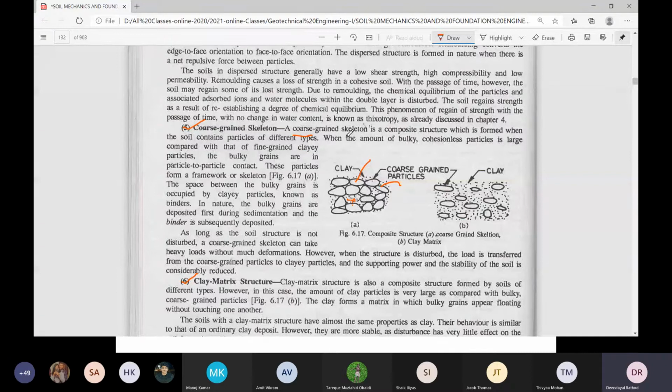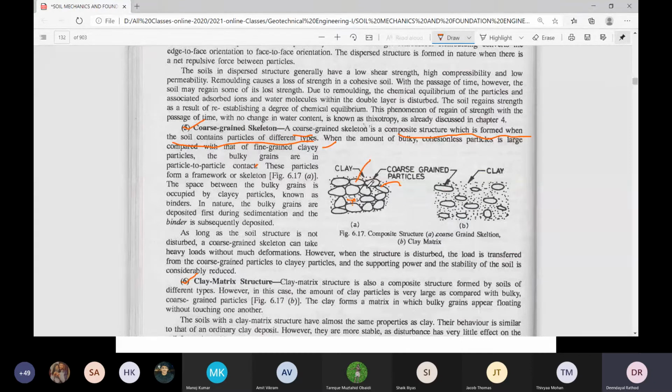That means the coarse grain skeleton is a composite structure which is formed when the soil contains particles of different types compared with the fine grain clay particles, the bulky grain or particle to particle contacts.